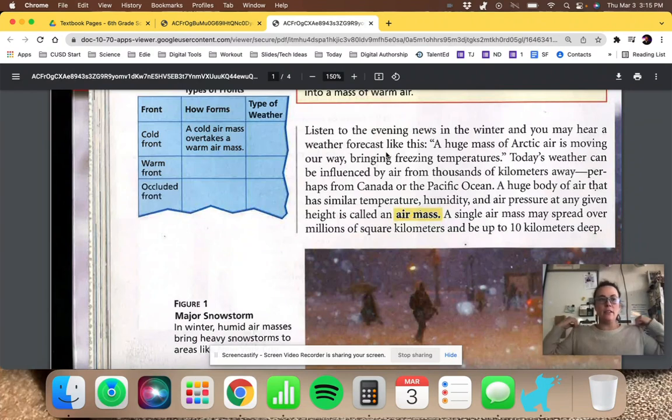And so what you end up having is this air mass that will have similar properties. It'll have similar temperature, humidity, meaning the amount of water in it, and air pressure. So it has a similar density and temperature, and they can be massive. As you remember about mixing substances of different densities, like oil and water, they don't mix very well. Air masses are actually kind of like that. They stay to themselves and then they meet along areas called fronts. We're going to focus today mostly on identifying and naming the air masses in this section.